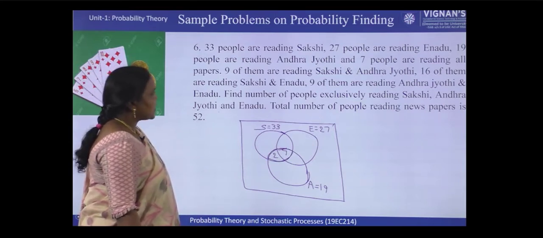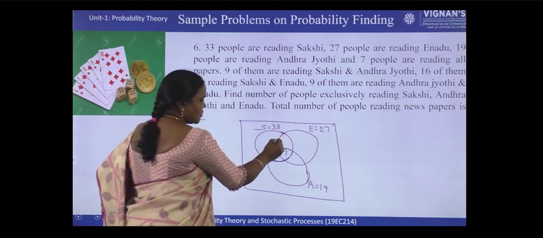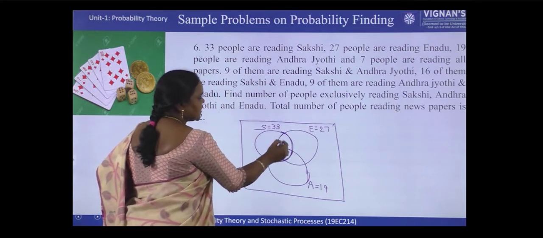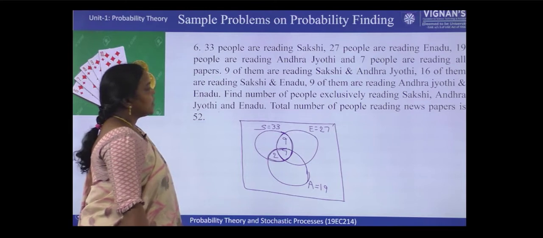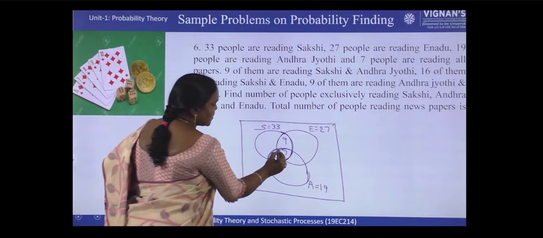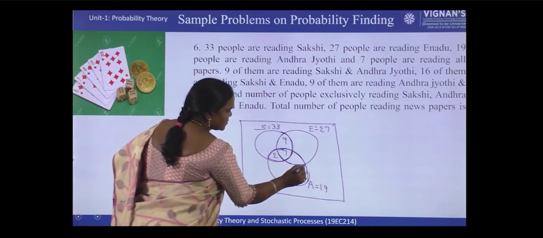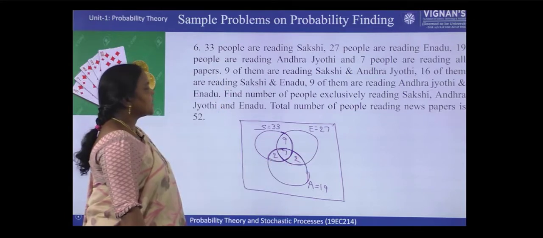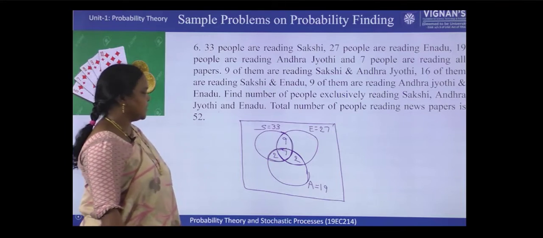16 of them are reading Sakshi and Eenadu. So the Sakshi and Eenadu intersection area is this. 16 means already 7 is there, so 9. And 9 of them are reading Andhra Jyoti and Eenadu. So the Andhra Jyoti and Eenadu common area is this. 9 means already 7 is there, so 2.